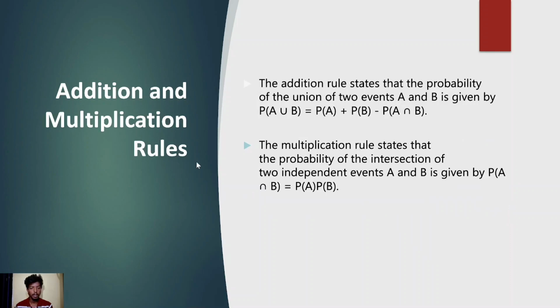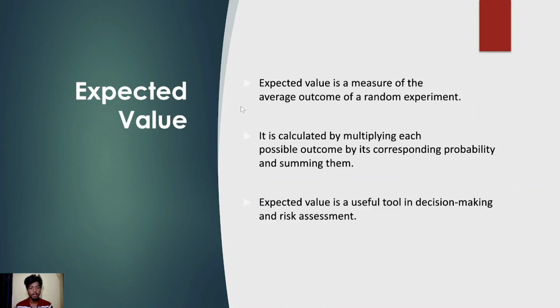Addition and multiplication rule. The addition rule states that the probability of the union of two events A and B is given by probability of A union B is equal to probability of A plus probability of B minus probability of A intersection B. The multiplication rule states that the probability of the intersection of two independent events A and B is given by probability of A intersection B is equal to probability of A times probability of B.